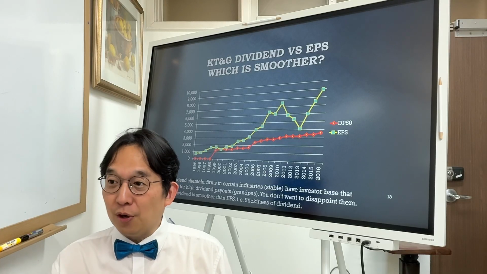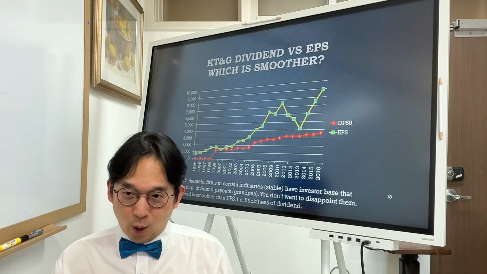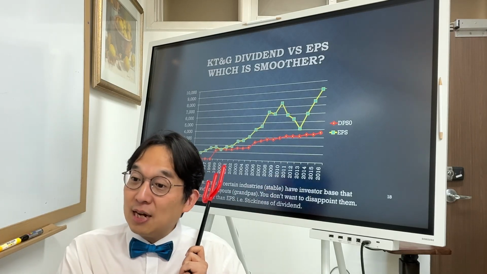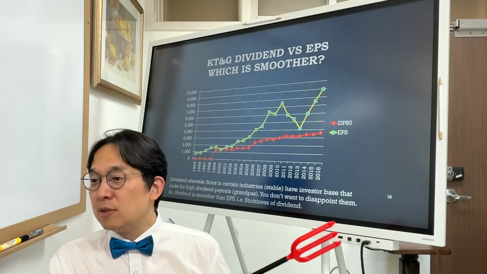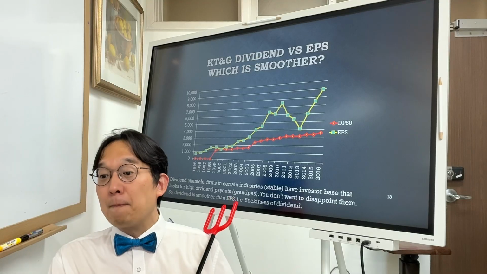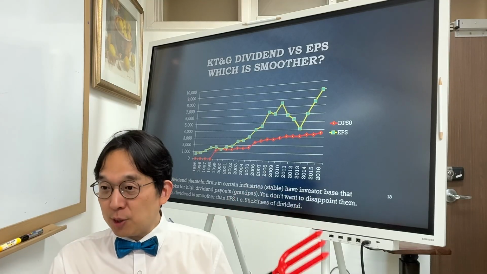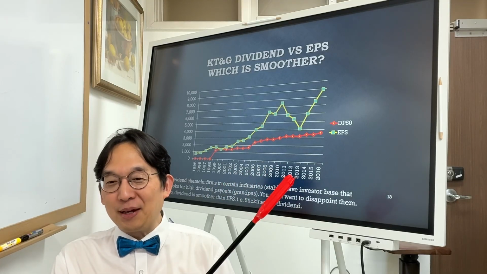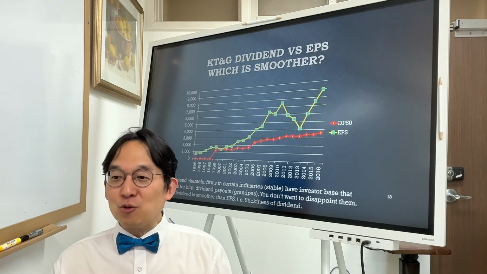Which is smoother, is the question. Ever since 1995, when it went public, until 2017, I show you the time series graph of dividend per share and earnings per share of KT&G, the tobacco and ginseng company. Hurt your health and help your health, right? 병 주고 약 주고.